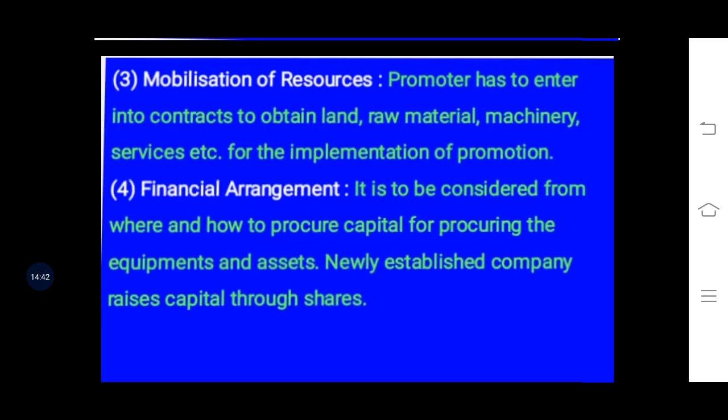And then after analyzing all the requirements, financial arrangements are made by the promoter.